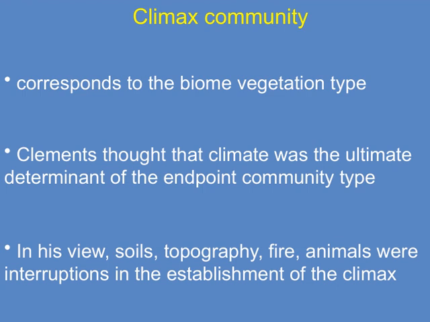In his view, various factors like soils, topography, fire, and animals are actually interruptions or disturbances that can momentarily alter this progression, but they don't prevent the community from eventually reaching its climax. What's really important here is that Clements believed climate is the ultimate determinant. It's what sets the conditions for the entire community to develop and establish its final form.